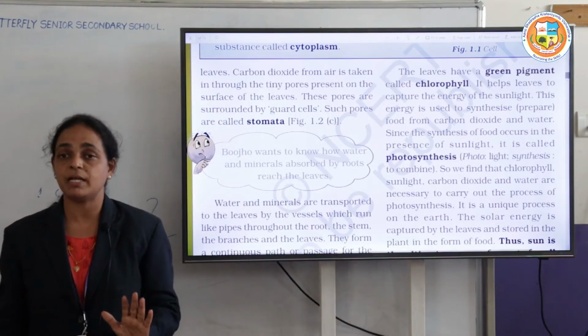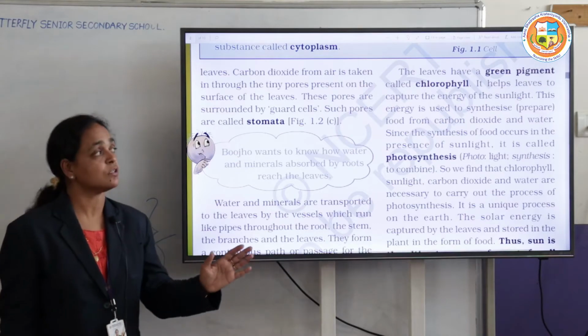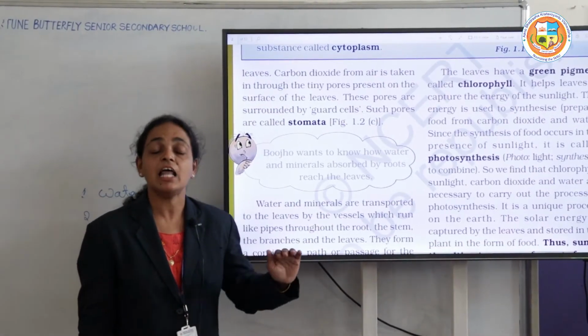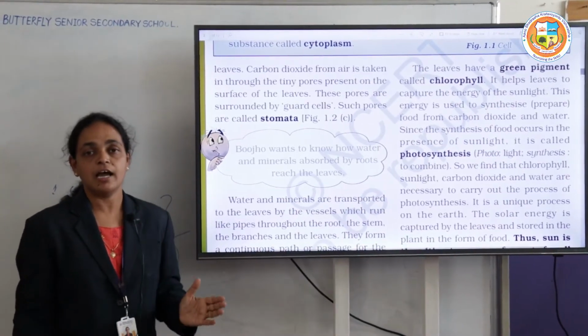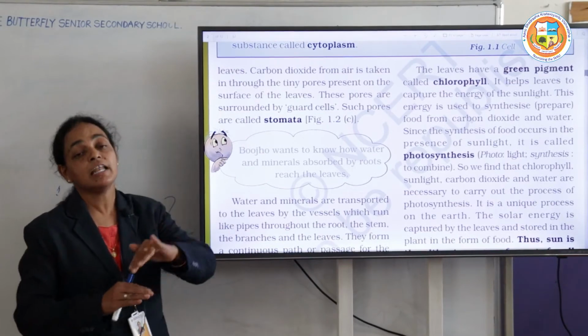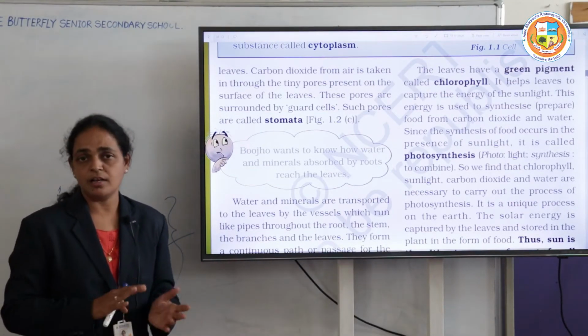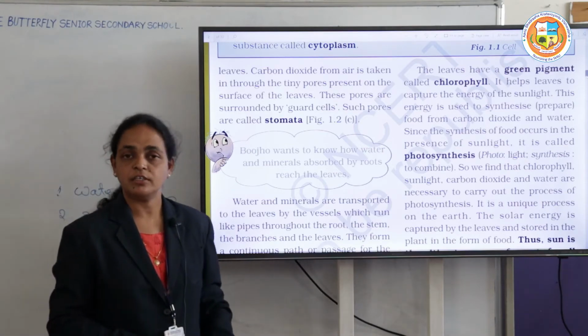This chlorophyll is present in the green leaves. It helps the plants capture the sunlight, and the light energy is converted into chemical energy.